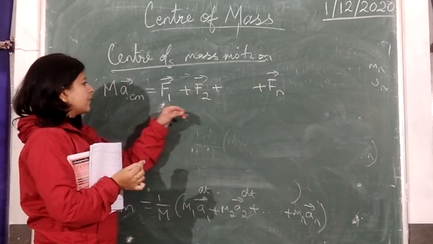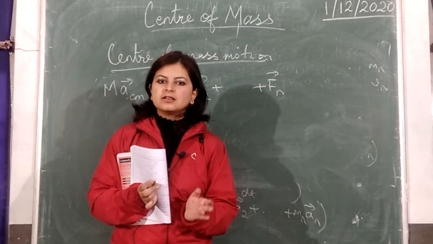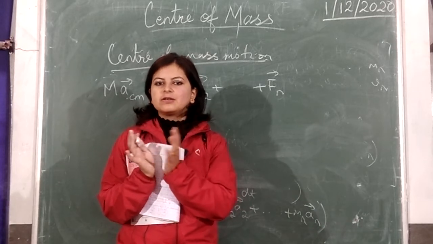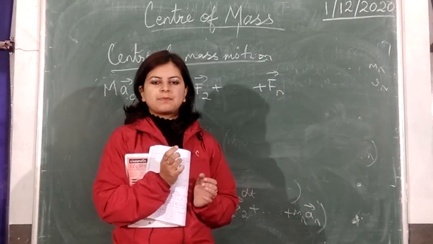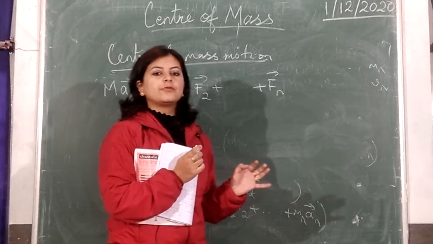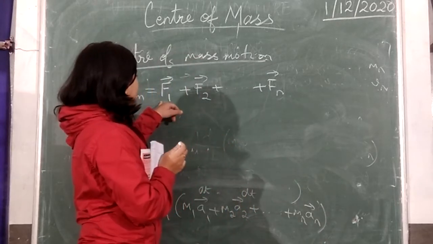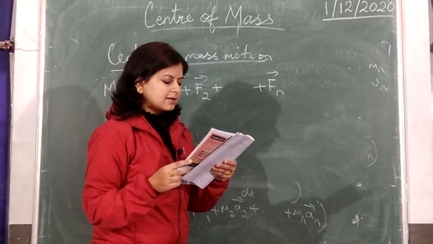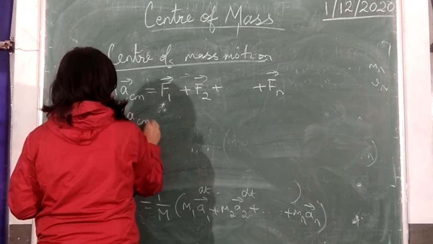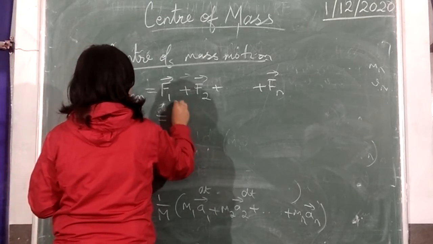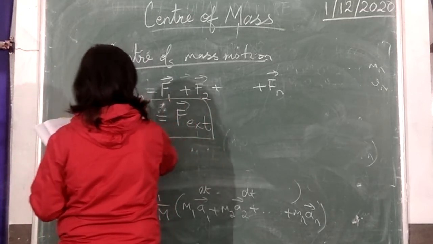One thing here: F1, F2, all these are the total force, that means the sum of the internal force, because the particles also exert a force on each other, that is called the internal force, and the external force acting on each particle. But what happens is that the internal forces cancel out each other, so the internal force is equal to 0. So F1 will actually be nothing but the total external force. Now you can write M a_cm is equal to the total external force acting on the system of particles.